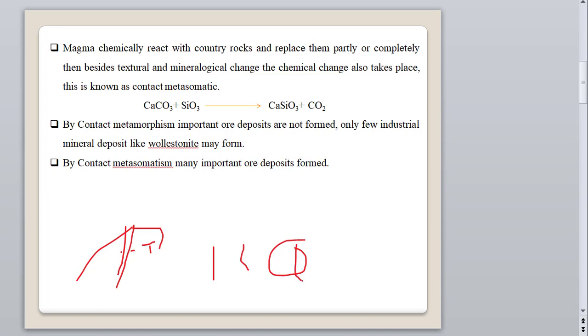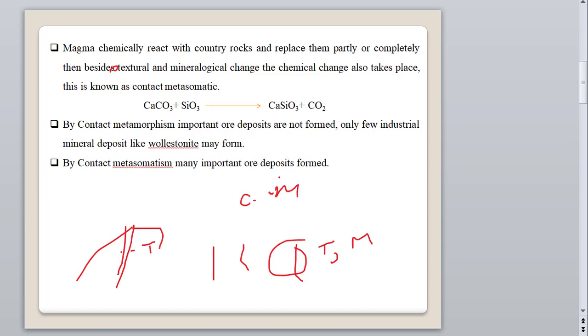Then besides, textural and mineralogical changes are not the only thing that occurs here. So this is known as contact metasomatism. Okay, so this is known as contact metasomatism.